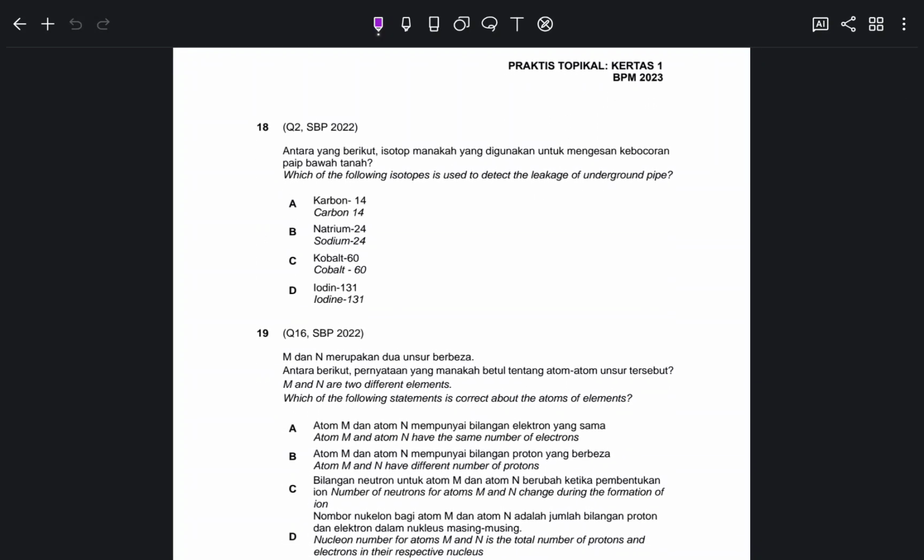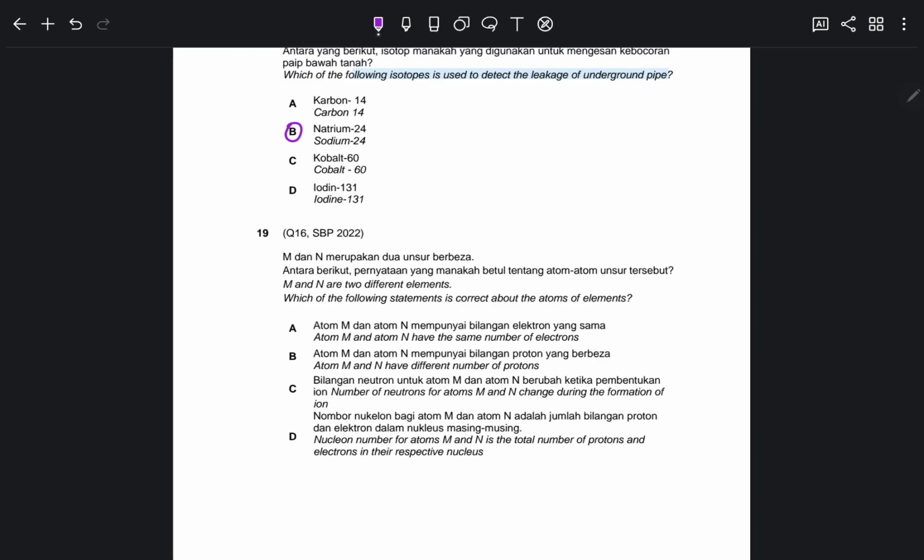Okay, isotope use. You see the same question repeating 3 times. Detecting the leakage of an underground pipe. If you didn't know, for leakage it is of course sodium 24.